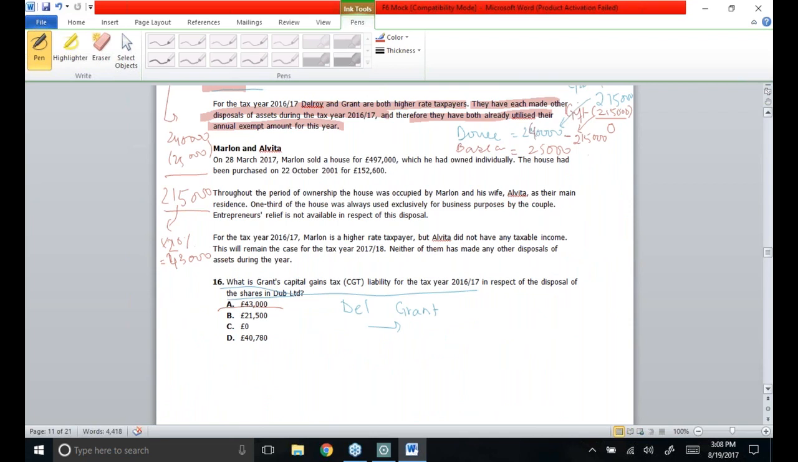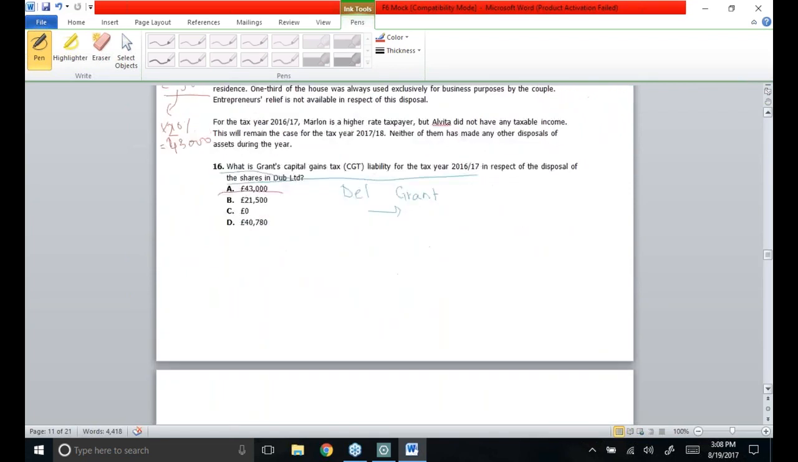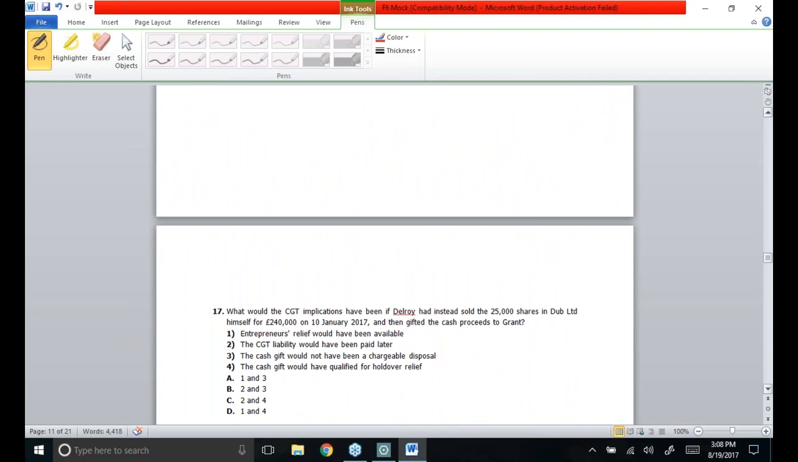Now moving towards another MCQ. What would the CGT implication have been if Delroy had instead sold the 25,000 shares in Dub Limited himself for £240,000 and then gifted the cash proceeds to his son? Keep one thing in mind: if Delroy had made a disposal, he would obviously have to compute the gain. Disposal proceeds were £240,000 and his cost was £25,000. So a gain of £215,000 would be generated.